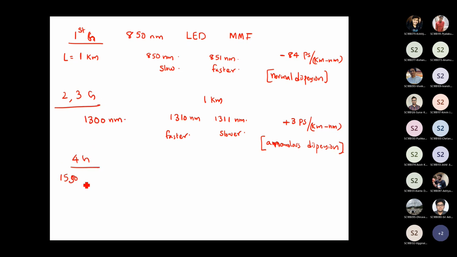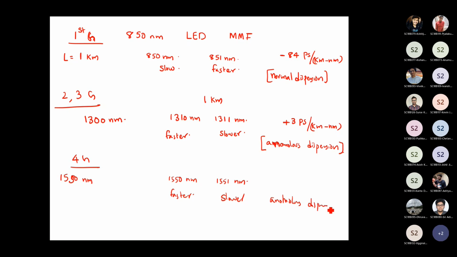If you consider two signals, 1550 nanometer and 1551 nanometer, traveling through an optical fiber, they found that again this one travels faster and this one travels slower, similar to the previous case. So again, this is anomalous dispersion.